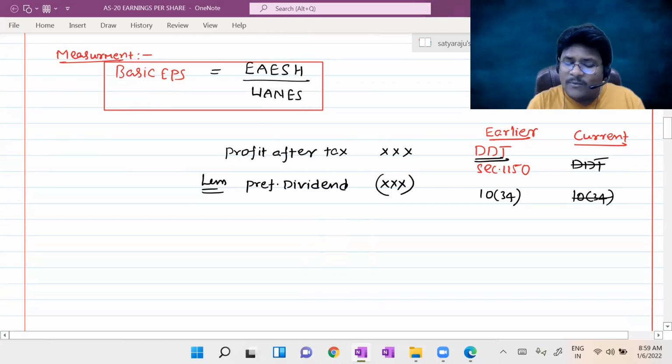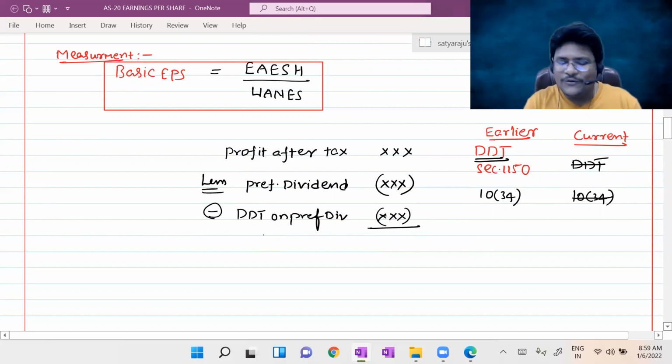Sir, why am I telling all these points? Earlier, at the time of paying the preference dividend to the preference shareholders, the company also had to pay dividend distribution tax on the preference dividend. In the earlier scenario, DDT is also an outflow, so that part is also going to be reduced for the purpose of knowing earnings available to equity shareholders. So I will simply put it as: if DDT is applicable, then you may reduce.